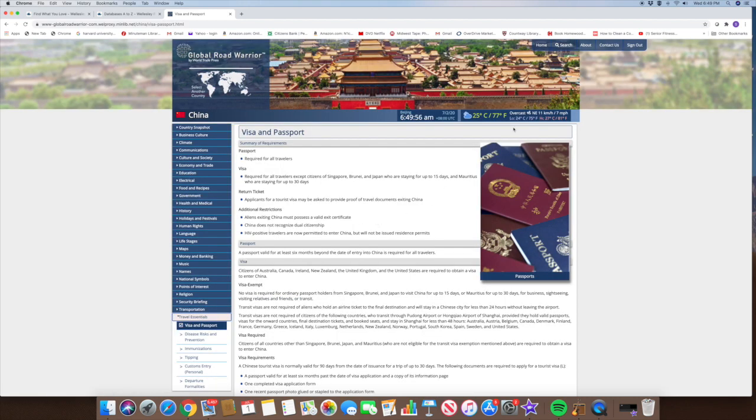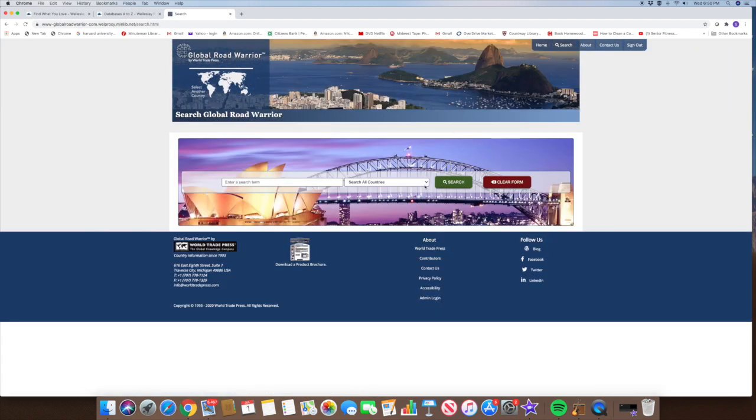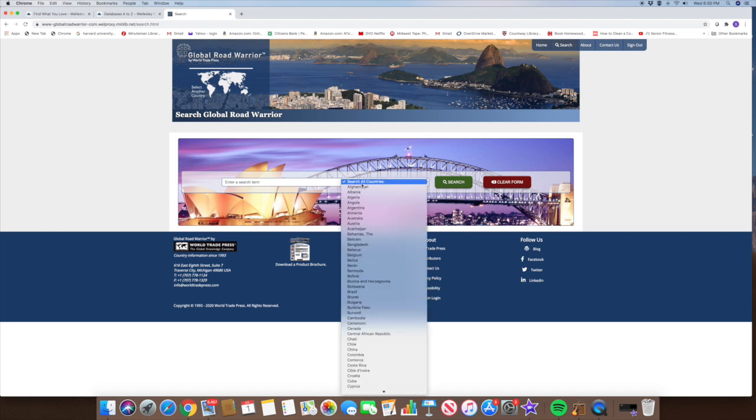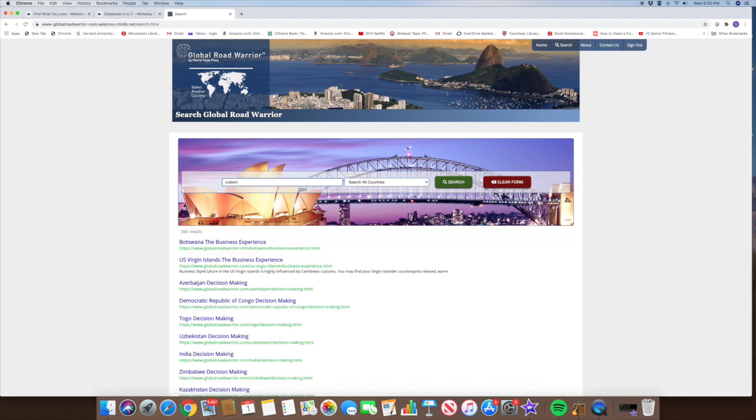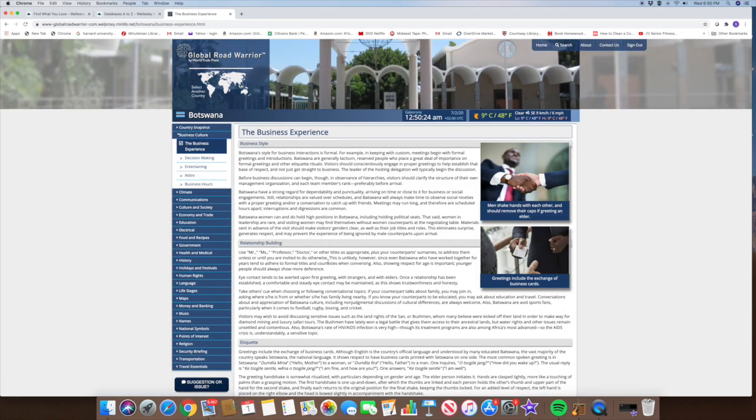There's one more way to be able to search for country information, and this allows you to do all the countries at one time with the search term, or you can just do a particular country. I'm just going to put in customs in here, see what we get. As you see, it will give you a particular place to go in that country where you can find that information.